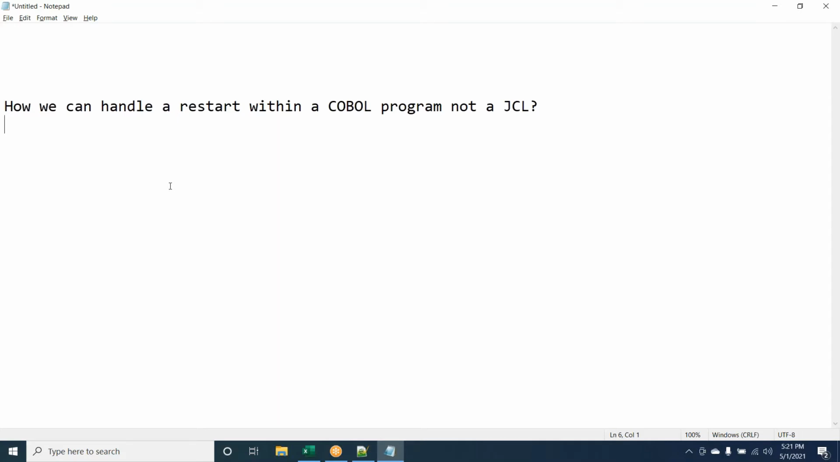How can we handle a restart within a COBOL program, not a JCL? Yeah, this is one of my questions. Checkpoint and restart logic, I think. Checkpoint, are you speaking about IMS DB? Yeah. The question I encountered was: what is the logic, what is a checkpoint, how are you going to restart it, and what is the functionality of it?